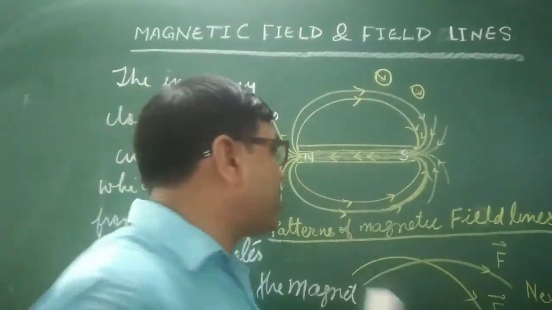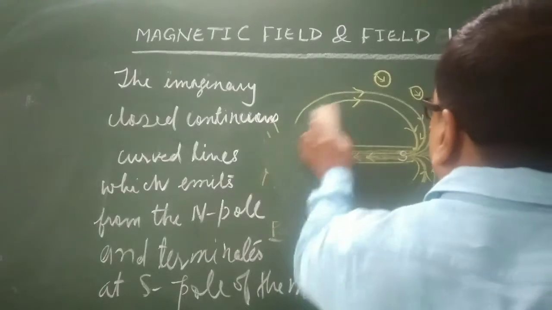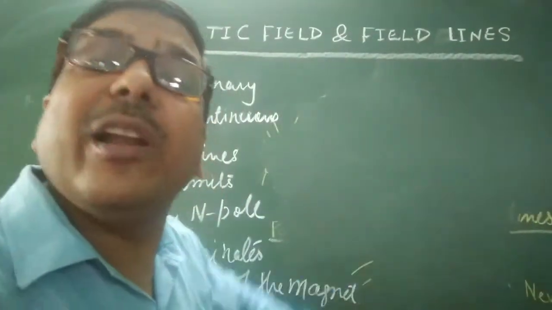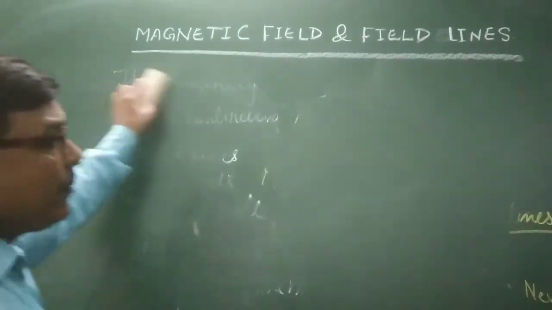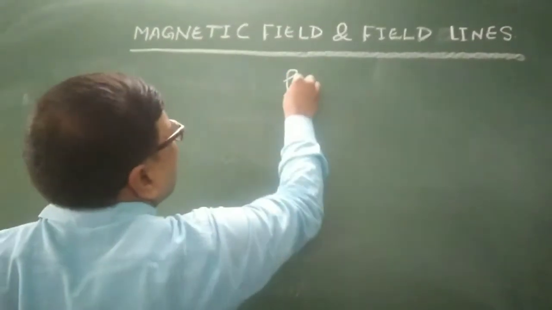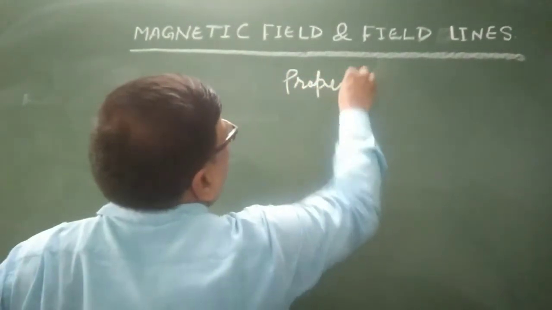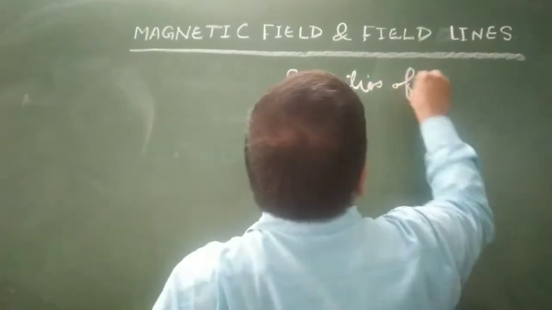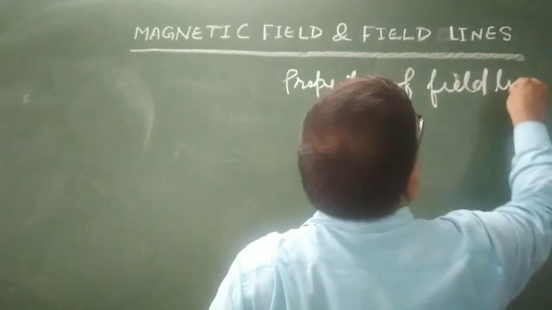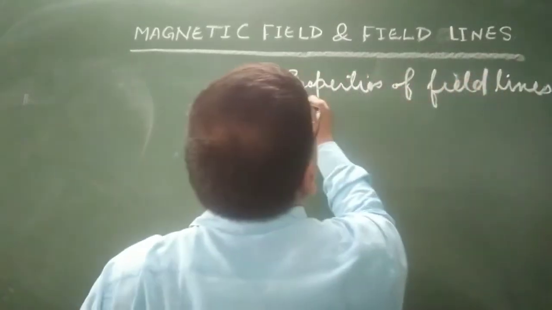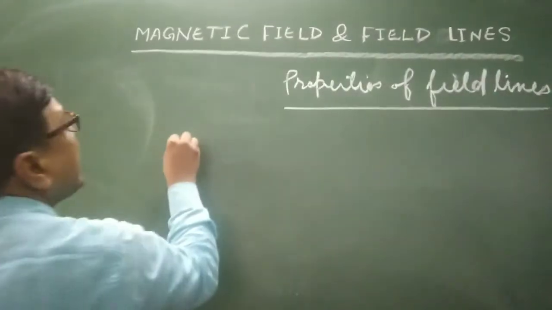What are the features, characteristics of the magnetic field lines? So first point, features, characteristics, properties of magnetic field lines. We will discuss the first point.